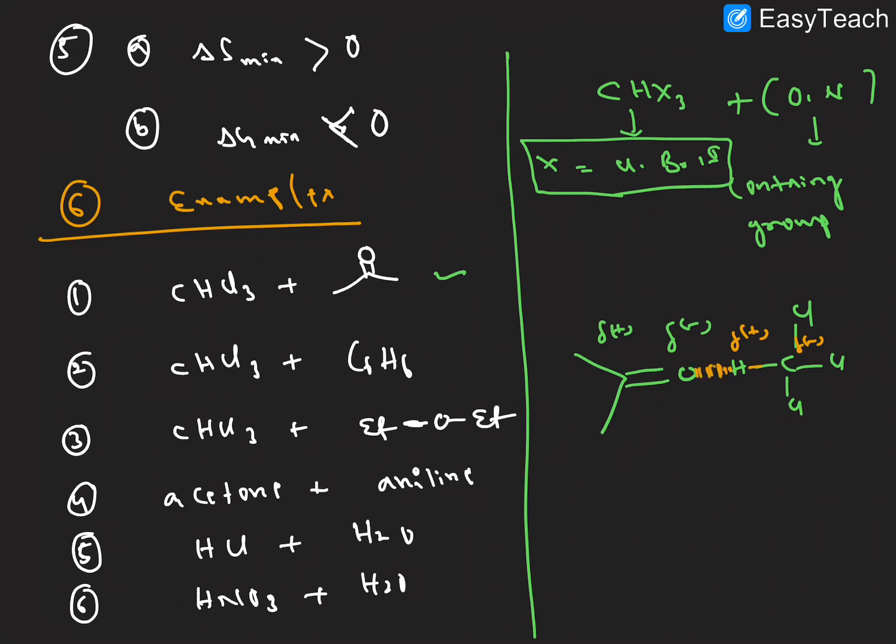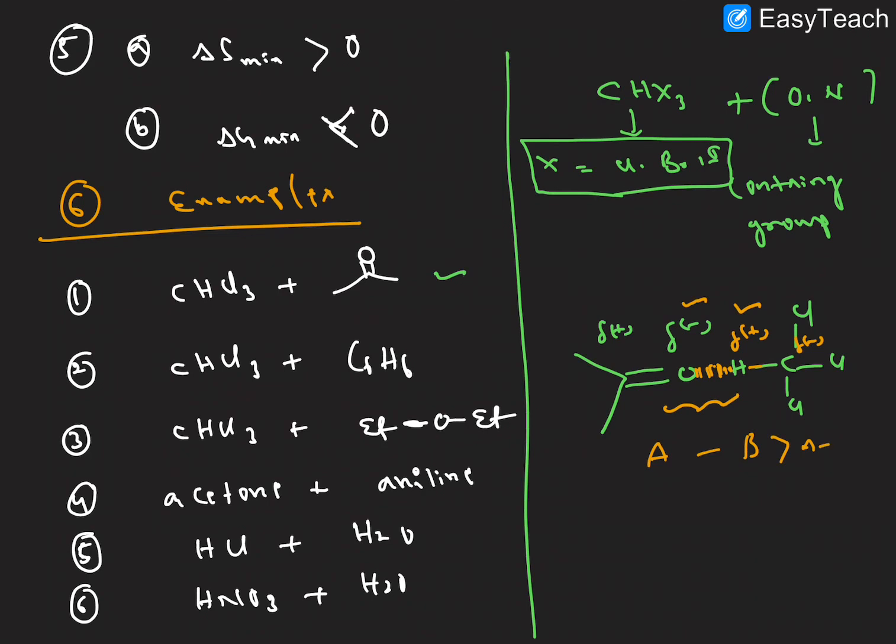So the attraction forces are more between the different poles. This is a negative pole, this is a positive pole. So due to these interactions the volume decreases, so it shows negative deviation. I hope it is clear.